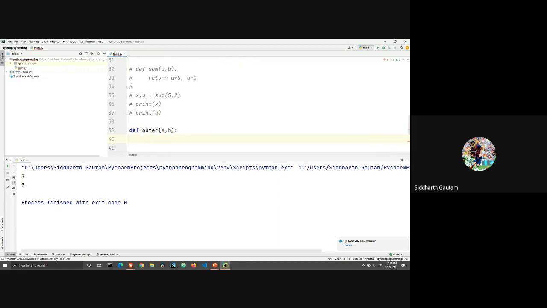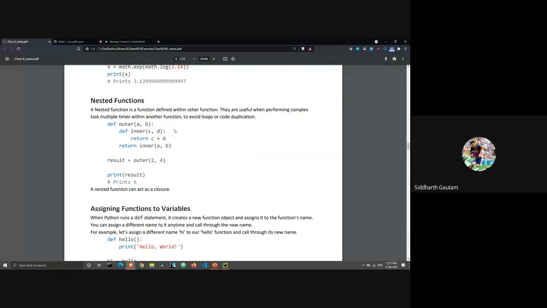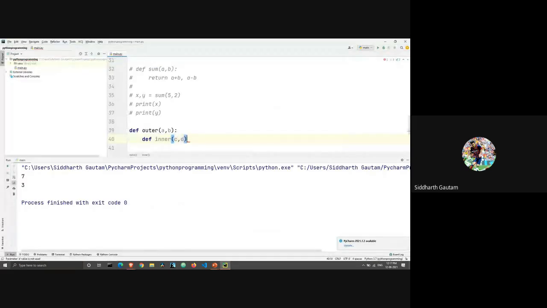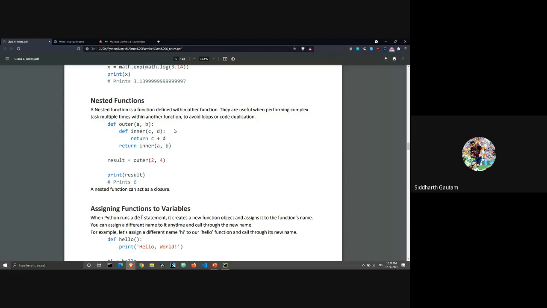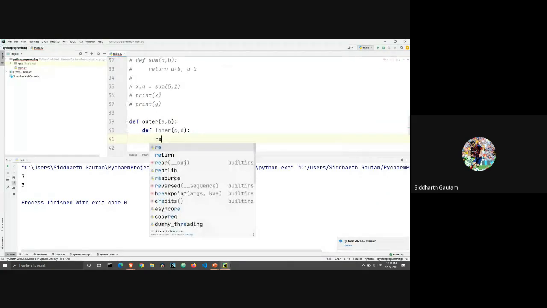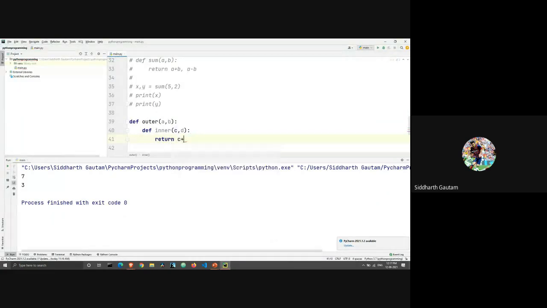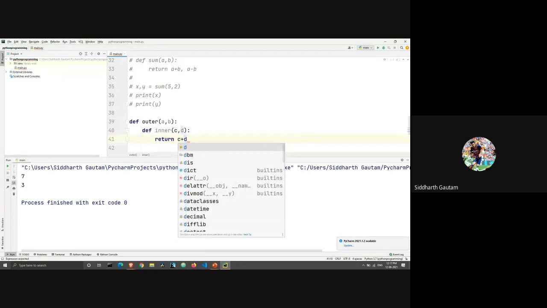Here I will write def inner, the inner function, with parameters c, d. Colon, and here I will write what I want to execute, which will be return c plus d.